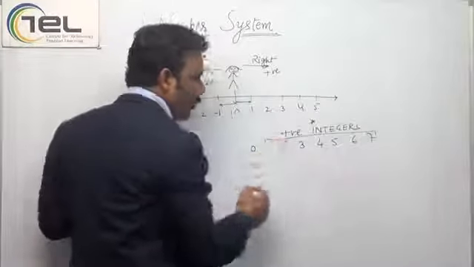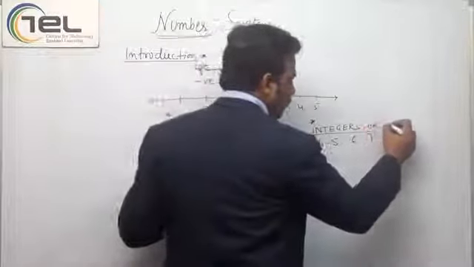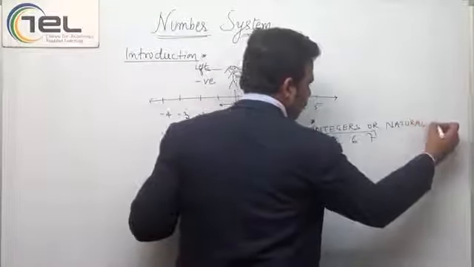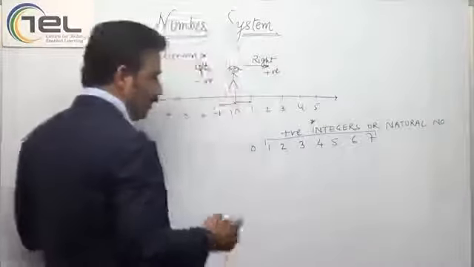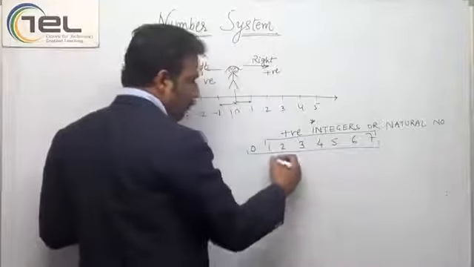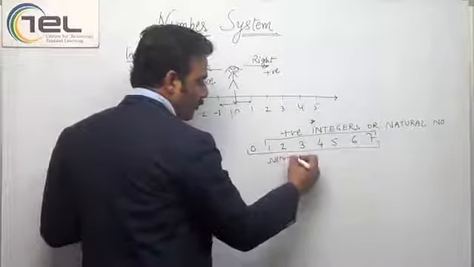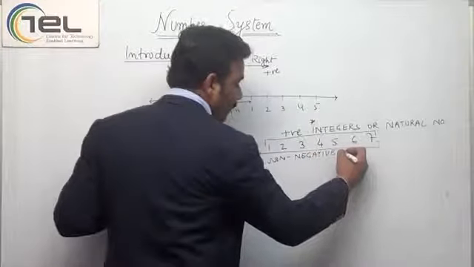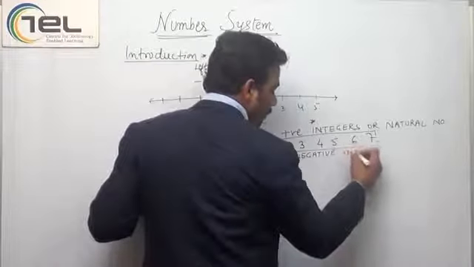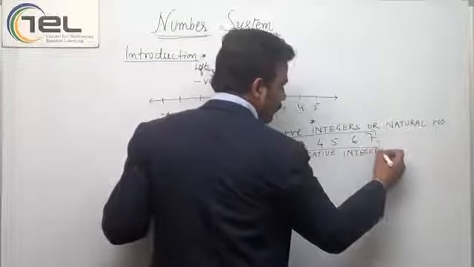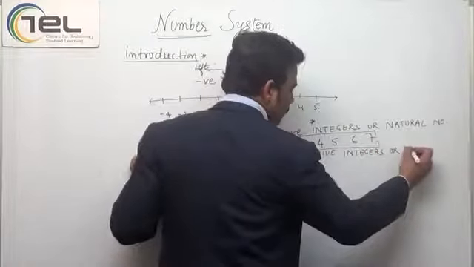Another name is natural numbers. But these are called non-negative integers, or whole numbers.